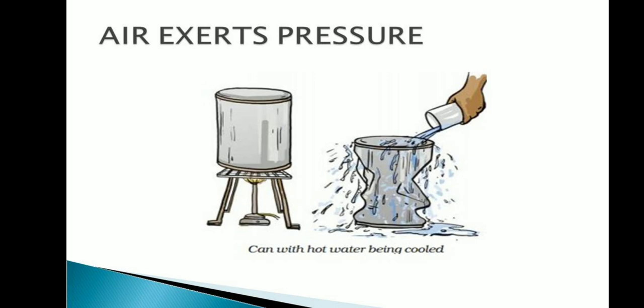Put the can carefully in a wash basin. Pour fresh water over the can. What happens to the shape of the can? Can you guess why the shape of the can gets distorted like this? This happens due to the atmospheric pressure.